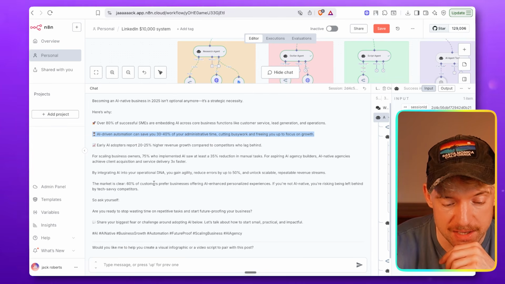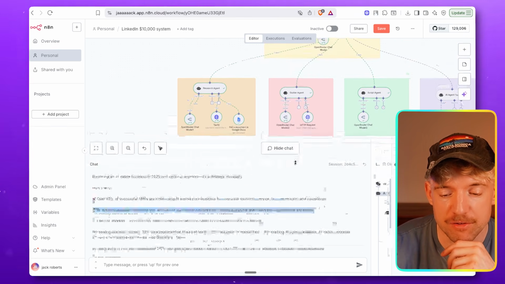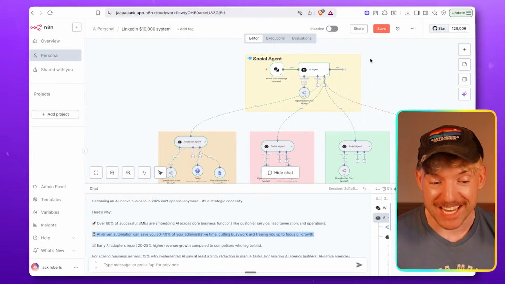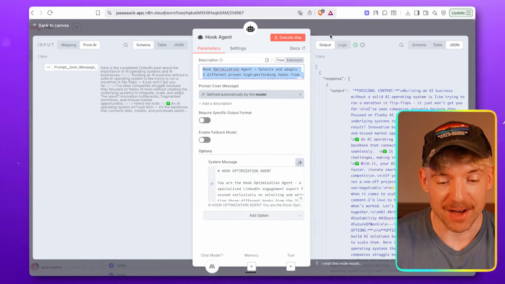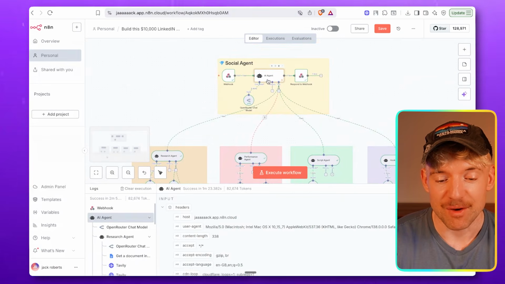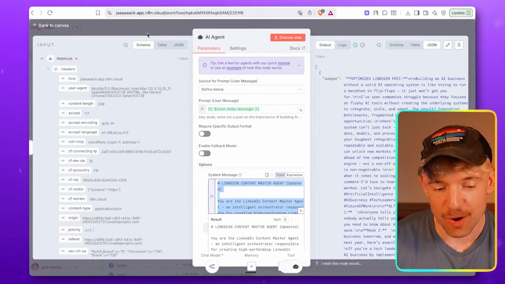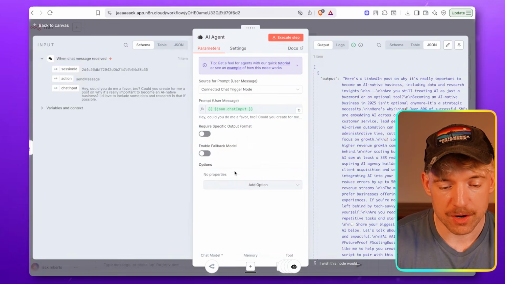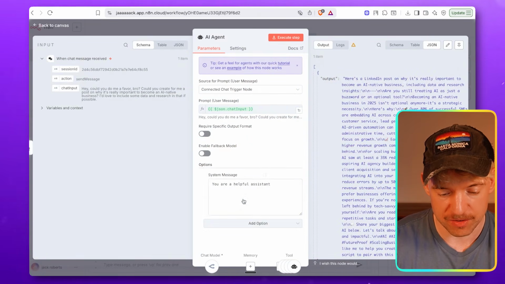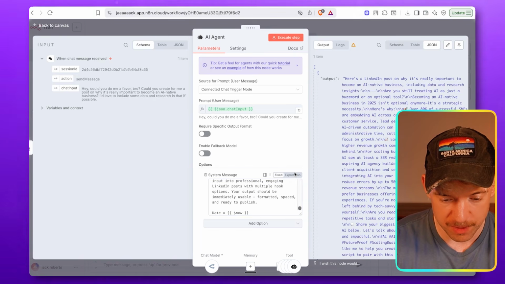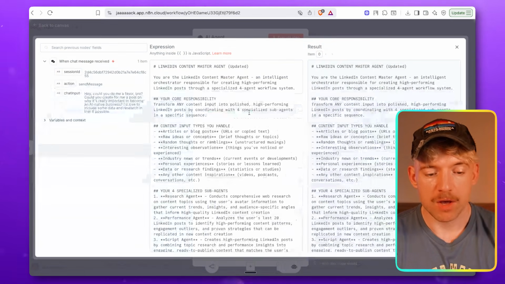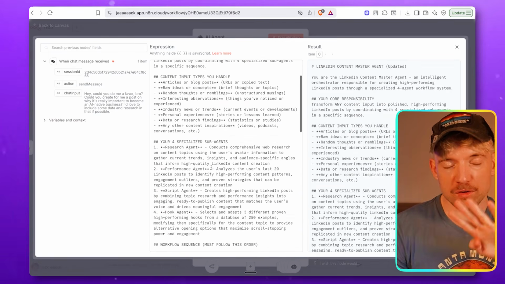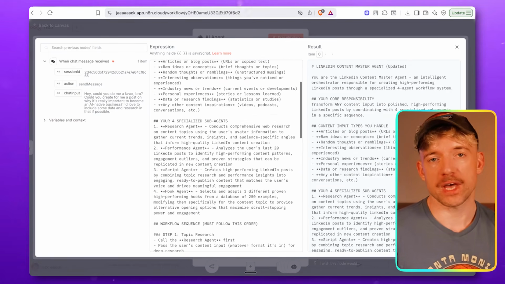So what it hasn't included, guys, oh, you know what's happened? This is completely my bad, guys. I didn't include the mega prompt for the social agent, which is freaking hilarious. So let me come over and grab that. The reason that's important is because we tell the AI agent what to do and in what order. So that went a little bit ham and crazy. So look, I'm gonna come back over here. We are gonna come down here to options and click on system message. Now this is a really important prompt and I'll explain why in a second, okay? Come down to expression. So we basically tell it what sub agents it has and what they all do differently.